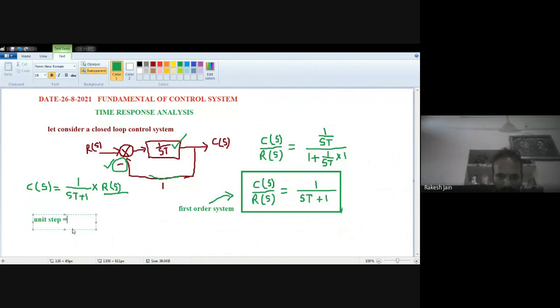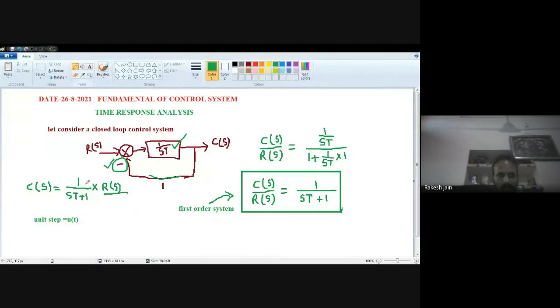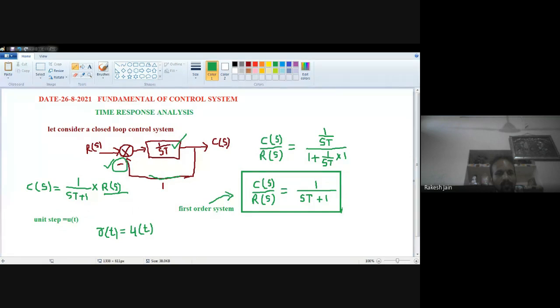Unit step means u(t). So here in this case, r(t) is equal to the input, r(t) is equal to u(t), and we know that its value is always equal to 1. So what is the Laplace transformation of 1? That will be 1 by s. And if r(t) is u(t), then R(s), the Laplace transformation of this unit step function, is always equal to 1 by s.